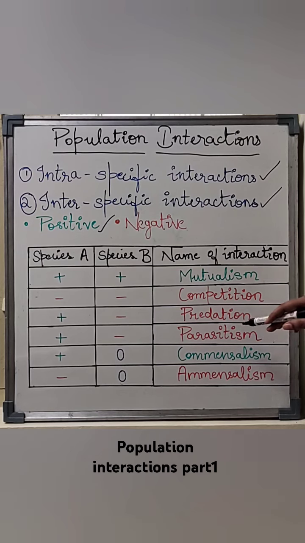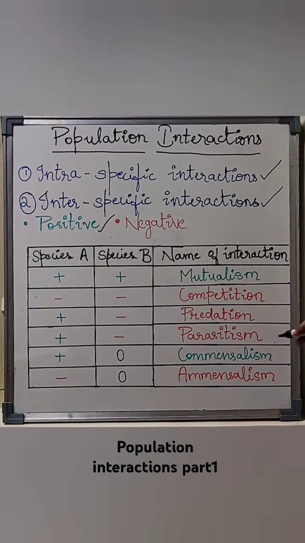The difference here is that predation is when a predator kills the prey to get its benefit, whereas parasitism is where the organism lives inside or outside the body of the host and causes harm slowly without killing it.